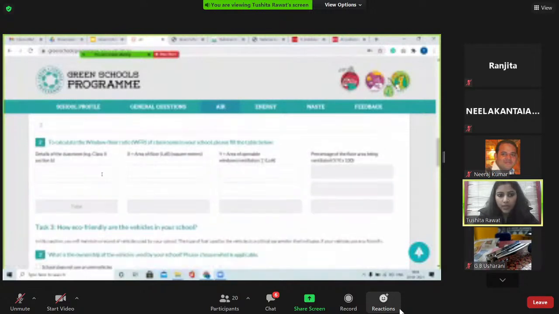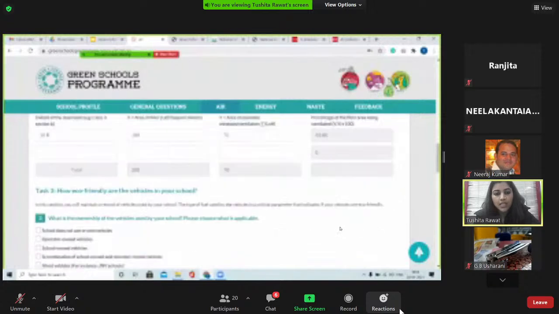So 2 rows open up. Now I say in 10B, area of floor is, let's say, 200. Area of openable windows is 70. It will calculate the percentage of the floor area on its own. Our audit will calculate, so you don't have to do that. Students will just have to measure the area and enter the values. Rest all is done automatically.